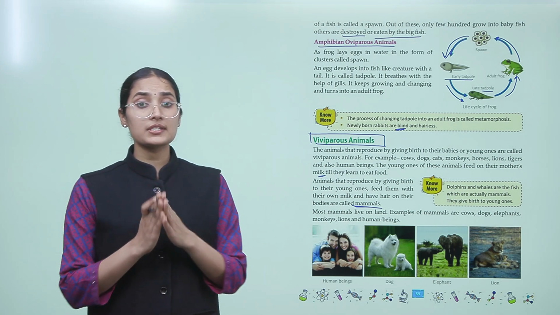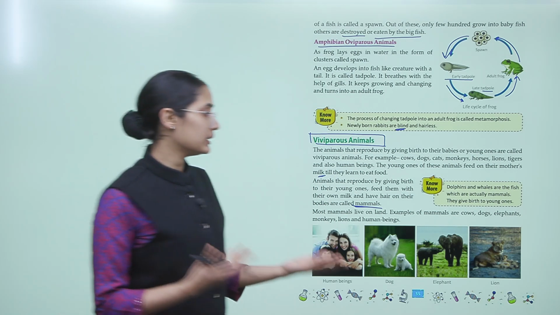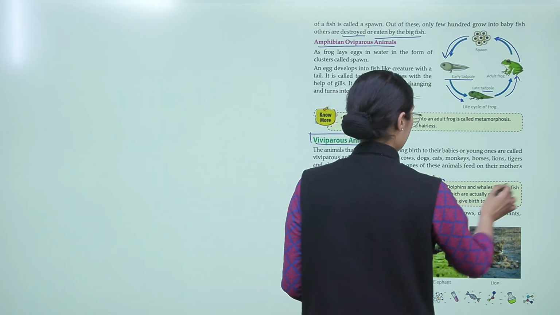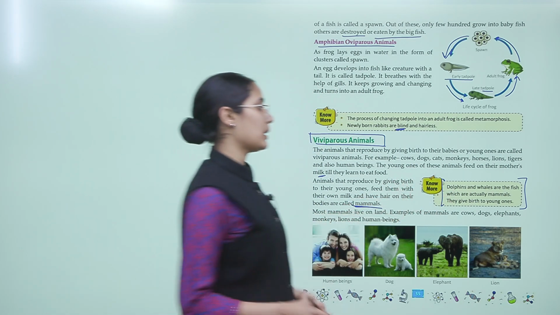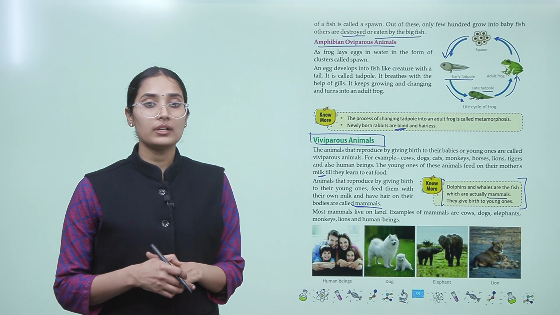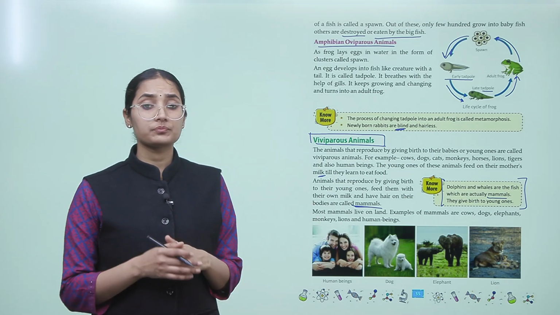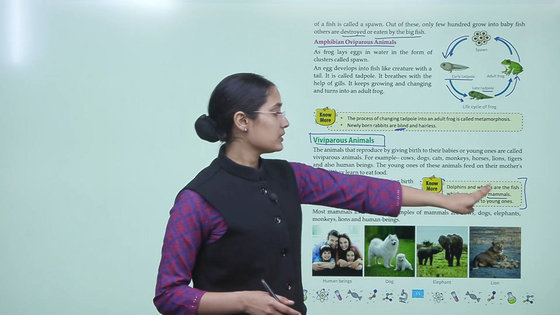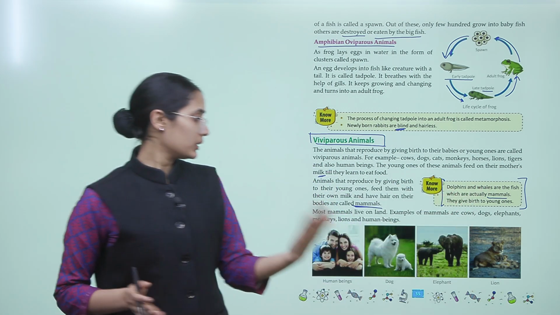Do you know dolphins and whales, which look like fish, are actually mammals? They give birth to the young ones. So dolphins and whales are not fish but mammals. Most mammals live on land, for example, cow, dog, elephant, right? But dolphins and whales live under the water. Now let's go to the next page.